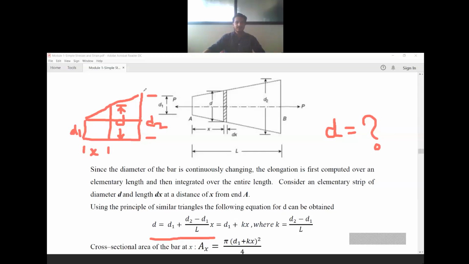See here, D1 plus D2, if I take the average of it, I will get some value, but exactly not D. So D1 plus D2 divided by the overall length L, multiplied by this distance x. If the x value is here, I will get the diameter at that point.